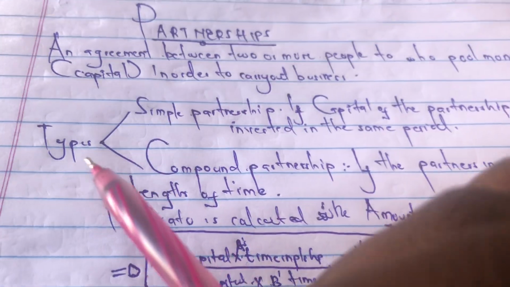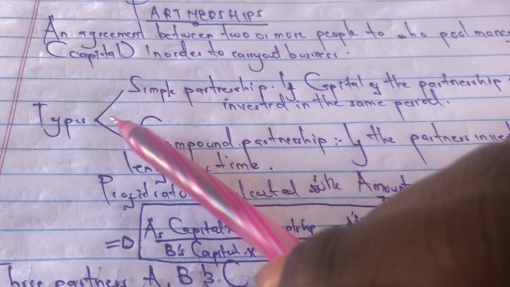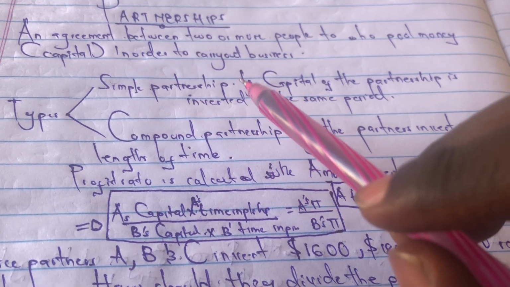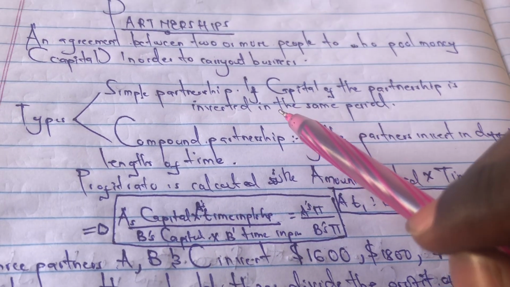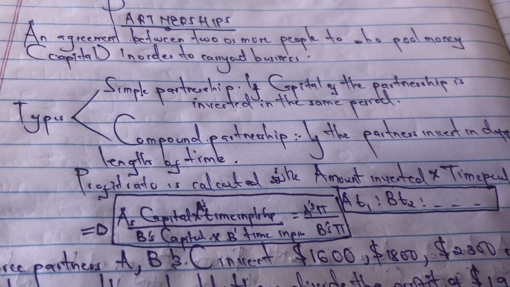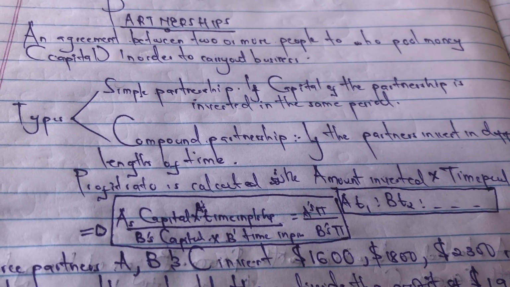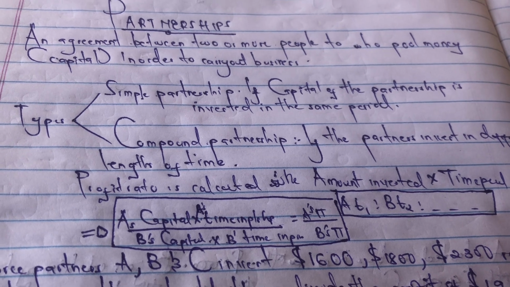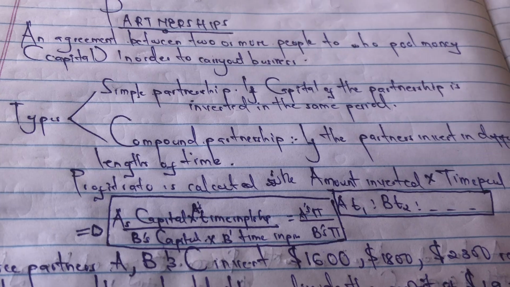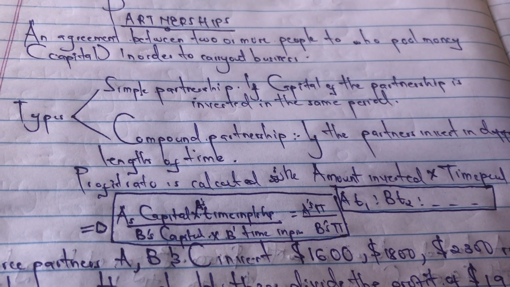So there are two types of partnership that are normally set. We have the simple partnership and the compound partnership. The simple partnership is if capital of the partnership is invested at the same time period. Maybe at the beginning of the year, we all invest. He invests 2 million and I invest 3 million. That means in case we make a profit of 10 million, we shall share it in a ratio of 2 to 3. Then another type is the compound partnership.